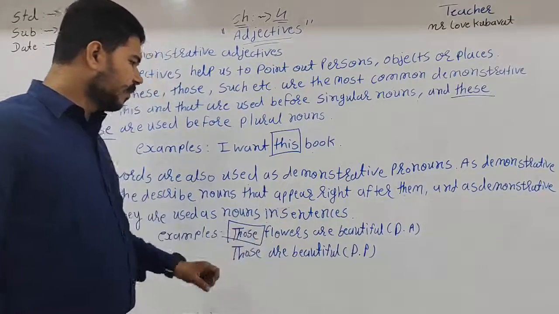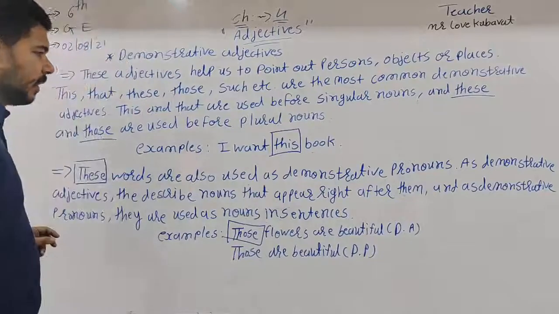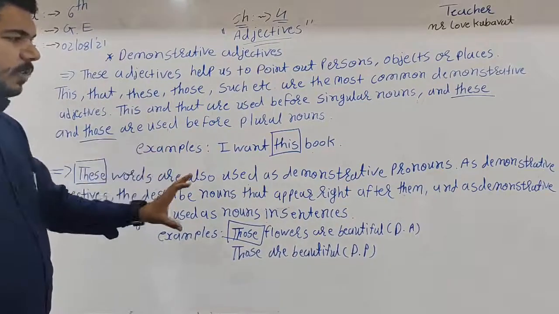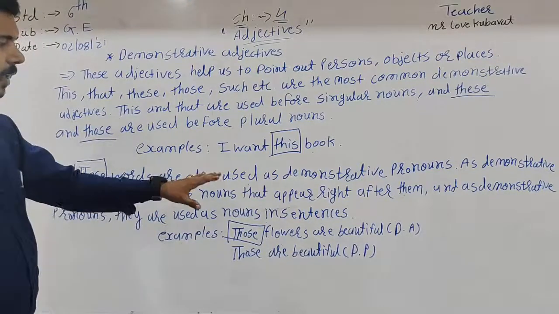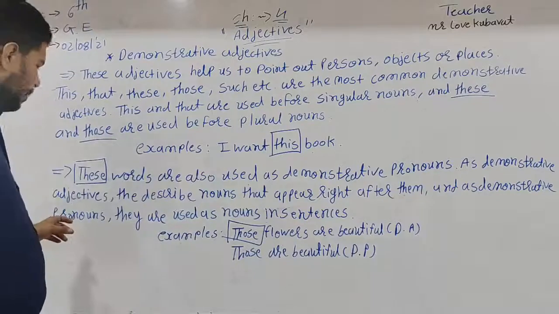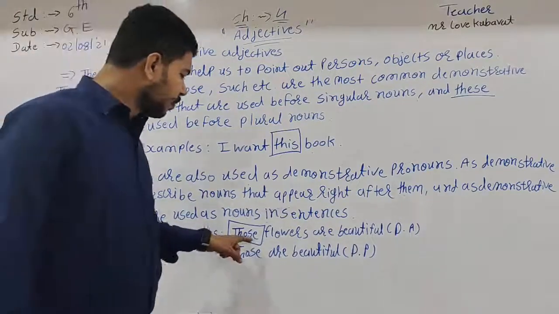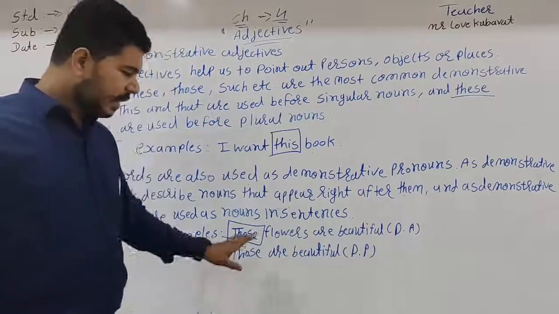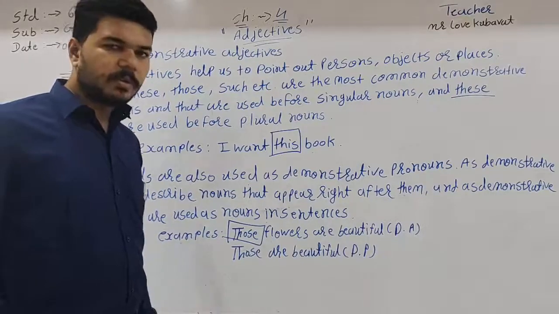Here, those flowers describes the noun that appears right after them. Those flowers are beautiful is the example of demonstrative adjectives. And those are beautiful, here the demonstrative pronouns.